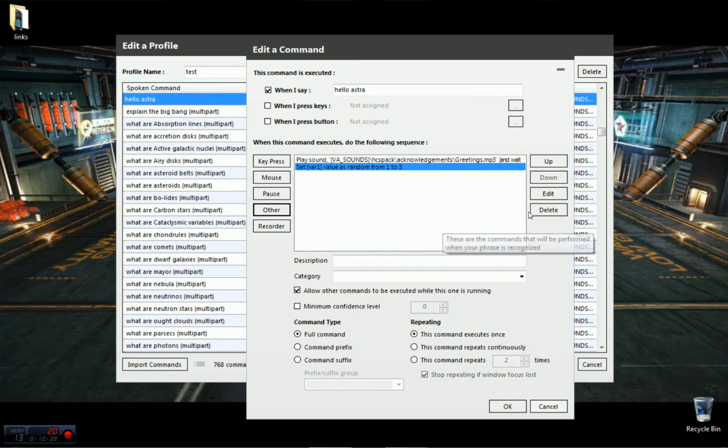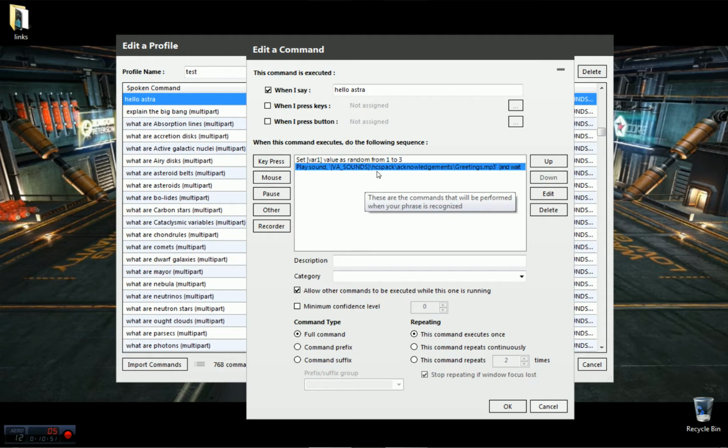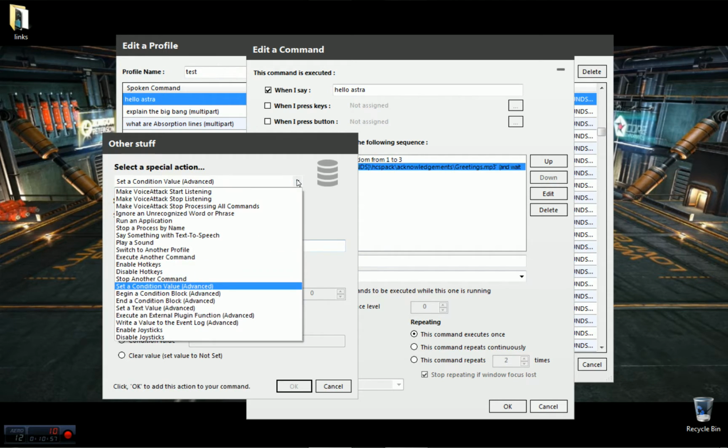Click on that. And I'm going to move that up. These up and down will move that command around, so I can move it anywhere I want it to be. So I want to set the value first, and then I'm going to create a condition here. I'm going to create 3 different answers when I say hello Astra. Okay, so here's the first one.